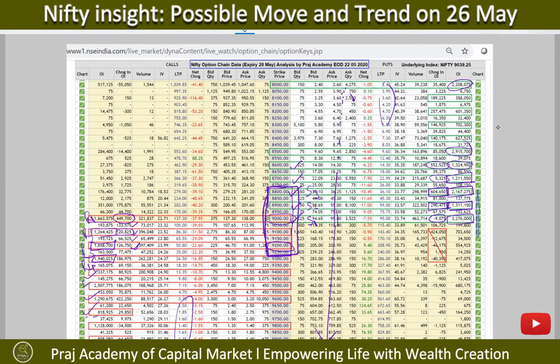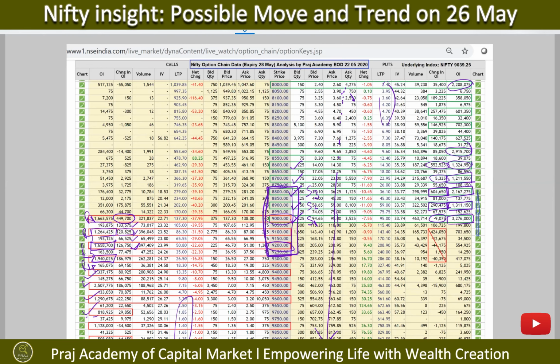We do not know how the international market will be reacting on Monday, but looking at the kind of negative news flow on the US-China trade war, or now a new war has opened up, that's a delisting of Chinese companies in the US, and China is threatening that it will also take retaliatory action. So that may further create new dynamics. Otherwise, in my view, the market would be consolidating in the 8,800 to 9,250 range. So that's on the option chain front.